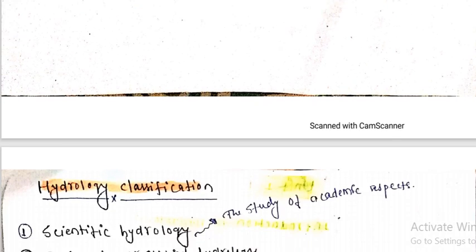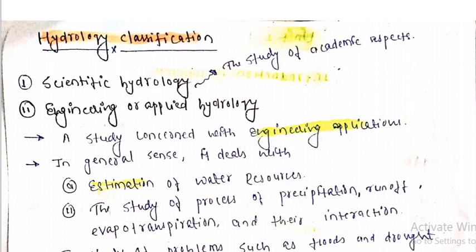So this is all about the introduction of hydrology. नाउ हम लोग देखते हैं हाइड्रोलॉजी का क्लासिफिकेशन. क्या है हाइड्रोलॉजी का? एक साइंटिफिक हाइड्रोलॉजी एंड द इंजीनियरिंग हाइड्रोलॉजी. ठीक, साइंटिफिक हाइड्रोलॉजी डील्स विद द स्टडी और कंसर्न्स विद द academic aspect, right? This only deals with the academic aspects. So as true engineers we must deal with the hydrology in engineering, we must connect the hydrology to the engineering field, right?